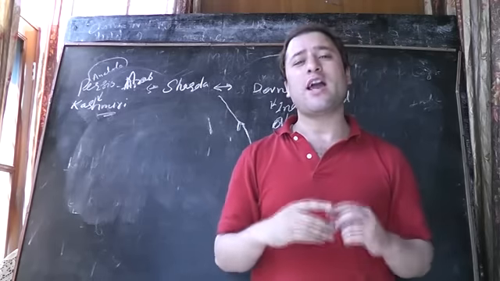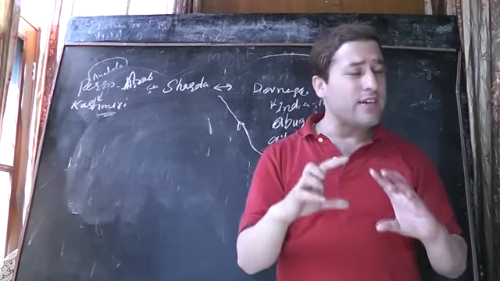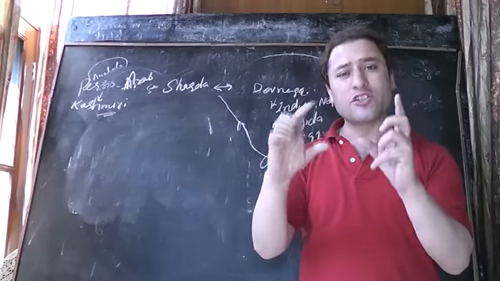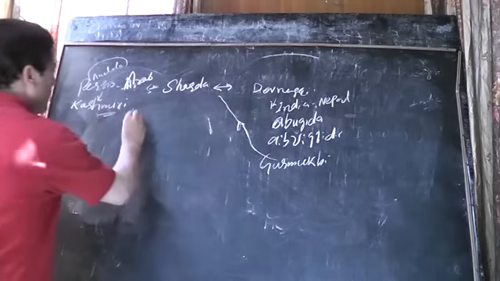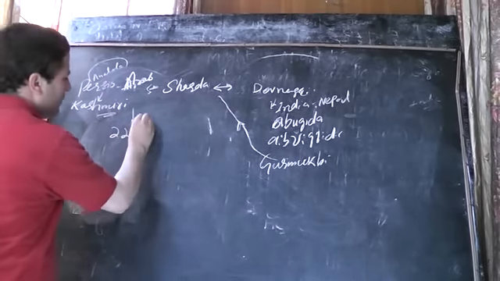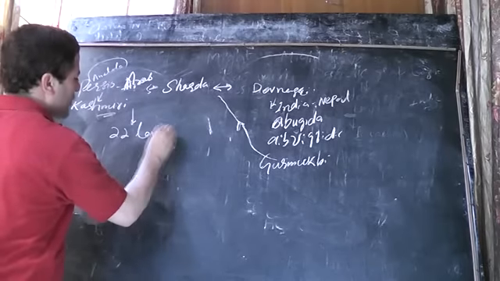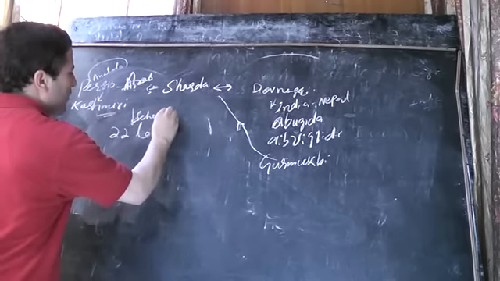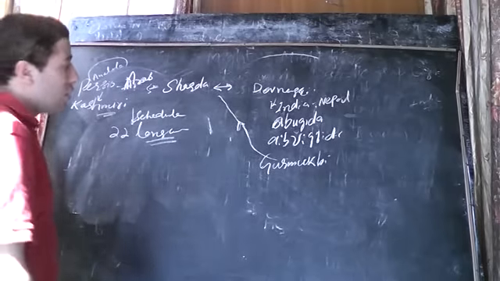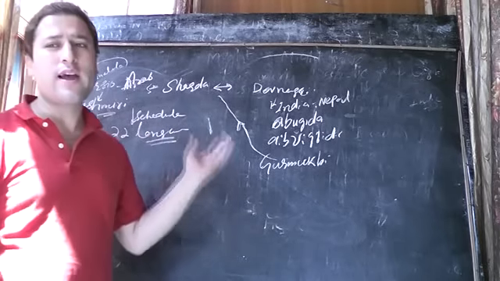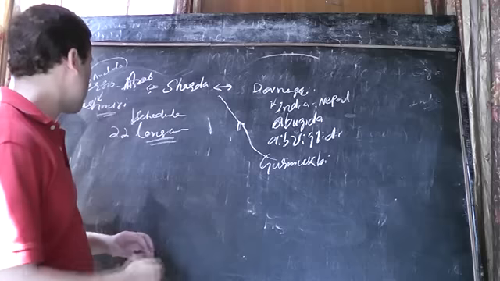But now the Kashmiri language is the 22nd scheduled language in the Indian Constitution. Kashmiri language is the 22nd scheduled language. And we also know which script would be used.